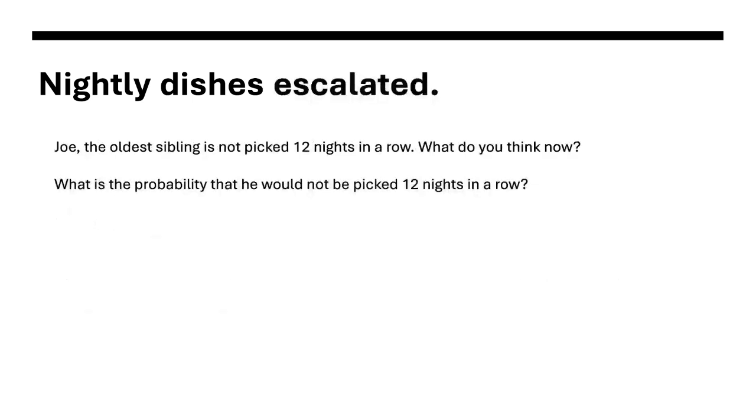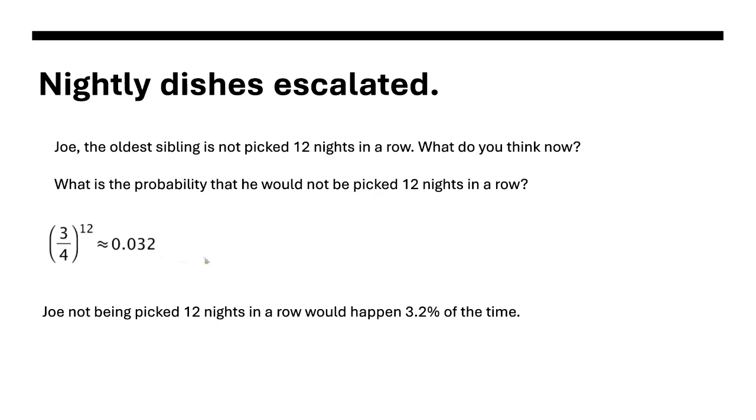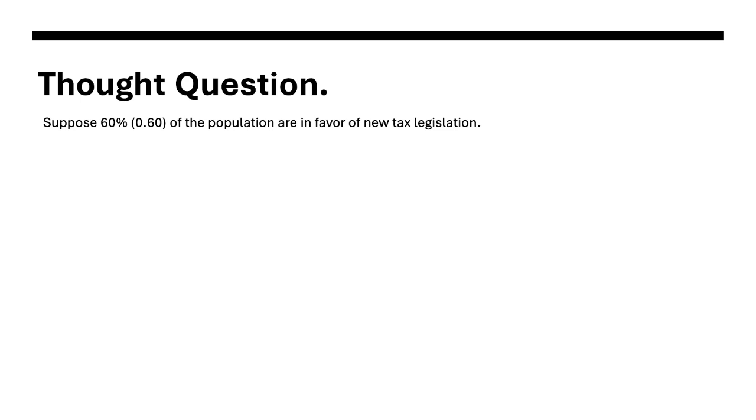So let's escalate. Joe, the oldest sibling, is now not picked for 12 nights in a row. What do you think now? What's the probability of not getting picked 12 nights in a row? Well, that's 3/4 times 3/4 times 3/4, 12 nights in a row, is approximately 0.032 now, which is 3.2%. So, yeah, at what point do we get suspicious about this? Is it still purely random? What's the probability that he doesn't get picked 12 nights in a row if it is totally random? That's what significance testing does.